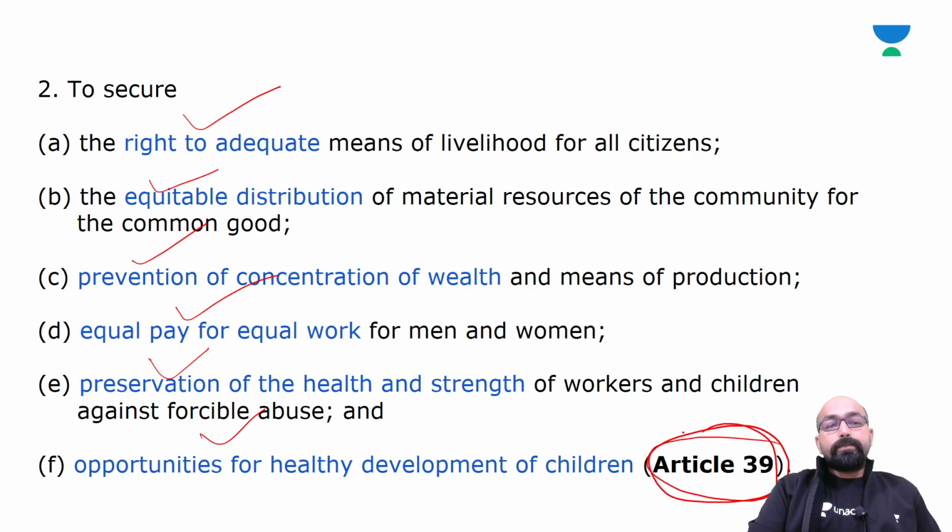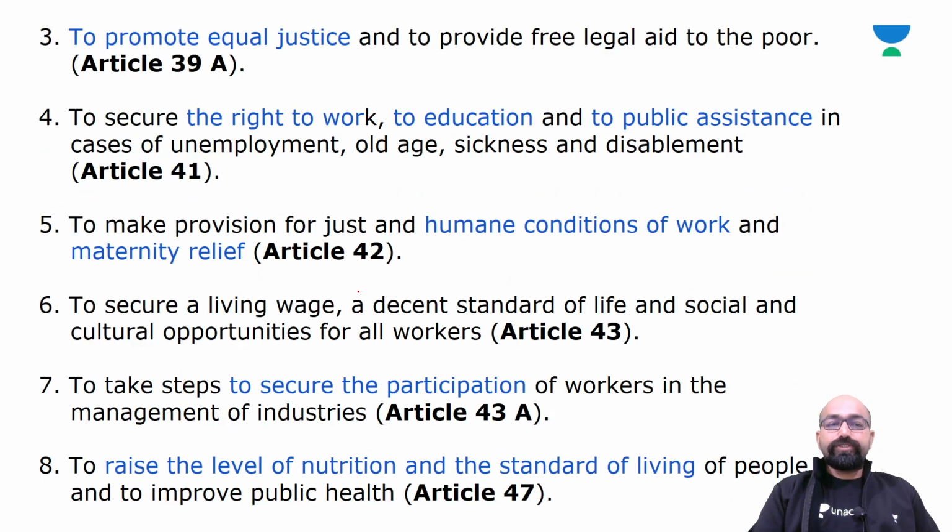Alright, so the right to adequate means of livelihood for all citizens, the equitable distribution of material resources, prevention of concentration of wealth and means of production, equal pay for equal work for men and women, preservation of the health and strength of workers and children against forcible abuse, and opportunities for healthy development of children. All right, so Article 39 describes all these features.